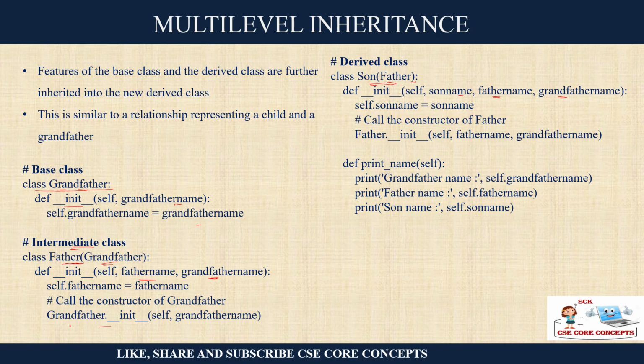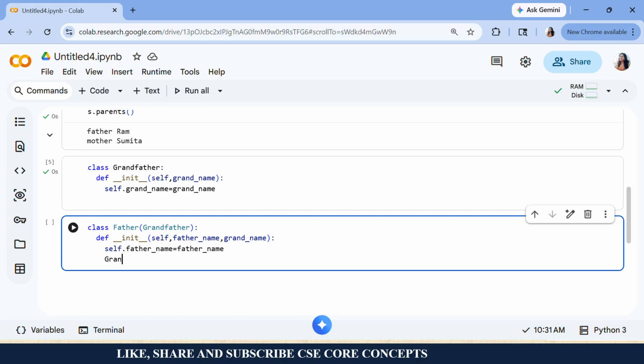Now you have to take care: this grandfather's name is from your base class. So you have to call the constructor. So what is the method of calling the constructor here? You have to mention the base class, then you have to call the init constructor, and then you can say self.grand_name. I hope you understood. You have to remember this syntax, right?